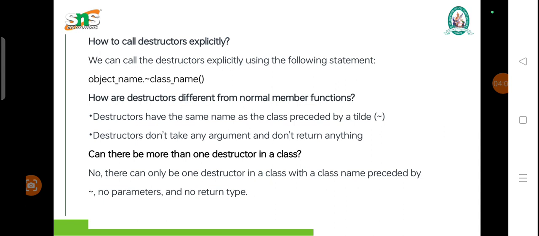How to call destructors explicitly? We can call the destructors explicitly using the following statement, that is the object name followed by the class name and using a tilde symbol. Next is how a destructor differs from the normal member functions. Destructors have the same name as a class preceded by a tilde symbol. Destructors do not take any argument and do not return anything.